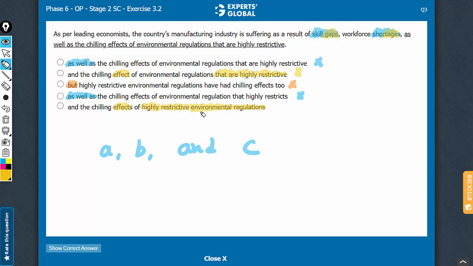Let's confirm choice E now. As per leading economists, the country's manufacturing industry is suffering as a result of skill gaps, that is one noun, workforce shortages, that is the second noun, and the right conjunction here, the chilling effects. Effects is the noun here, effects of something active, highly restrictive environmental regulations. E is the best of the 5 answer choices and by some serious distance.